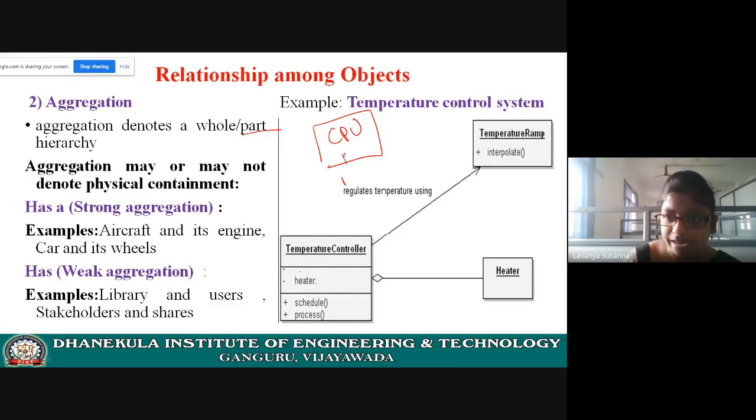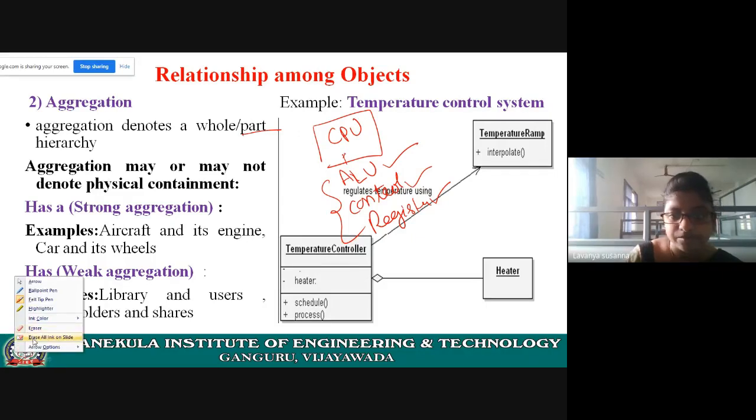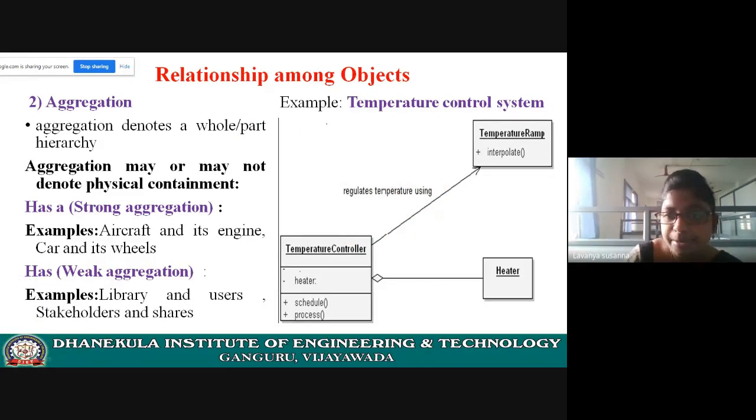What are they? ALU, control unit, registers. Each is an object. Inside CPU, there is an ALU, right? There is a control unit, right? There is a register, right? These are all again objects. Okay. Now, ALU is a part of CPU. Control unit is a part of CPU.